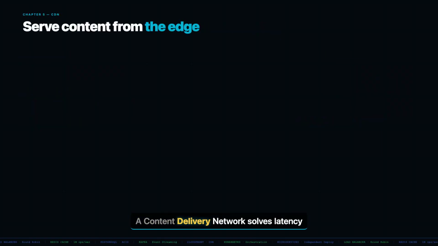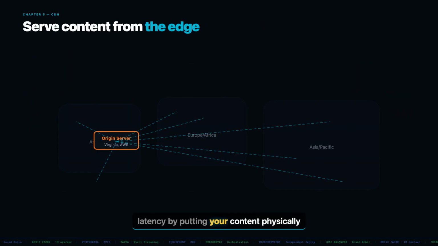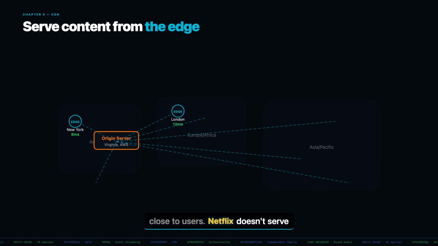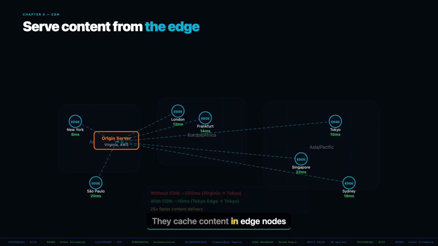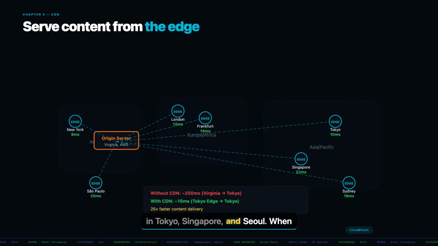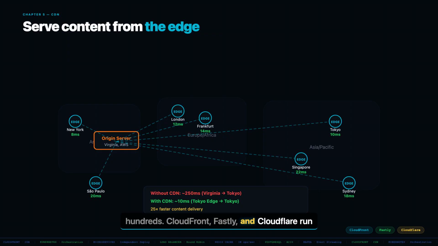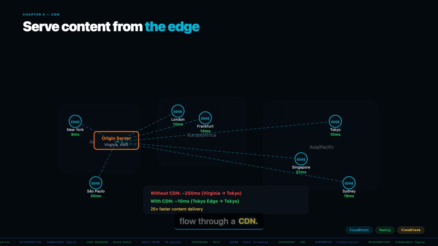A content delivery network solves latency by putting your content physically close to users. Netflix doesn't serve video from one data center in Virginia to users in Tokyo. They cache content in edge nodes in Tokyo, Singapore, and Seoul. When you press play, the video streams from the nearest edge node. Milliseconds of latency instead of hundreds. CloudFront, Fastly, and Cloudflare run networks of thousands of edge locations globally. Any static content, images, videos, JavaScript bundles, should flow through a CDN.